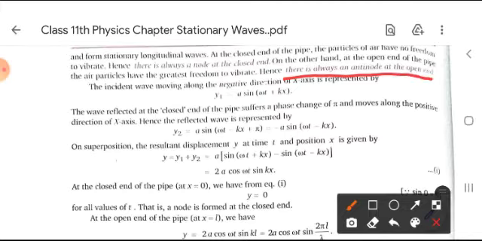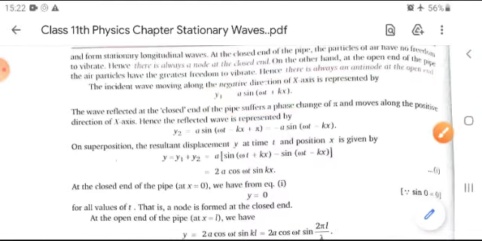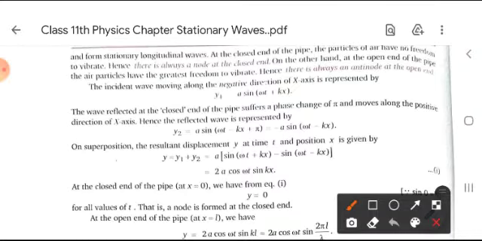So the equation can be calculated here. The incident wave moving along the negative direction of the x-axis is represented by y1 equal to a sin(omega t plus kx). The wave reflected at the closed end of the pipe suffers a phase difference of pi and moves along the positive direction of the x-axis.